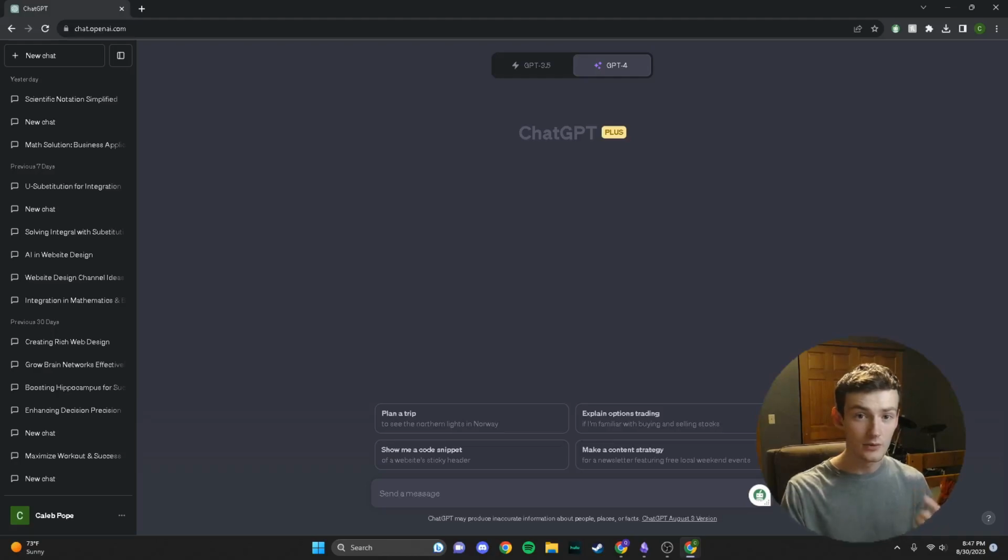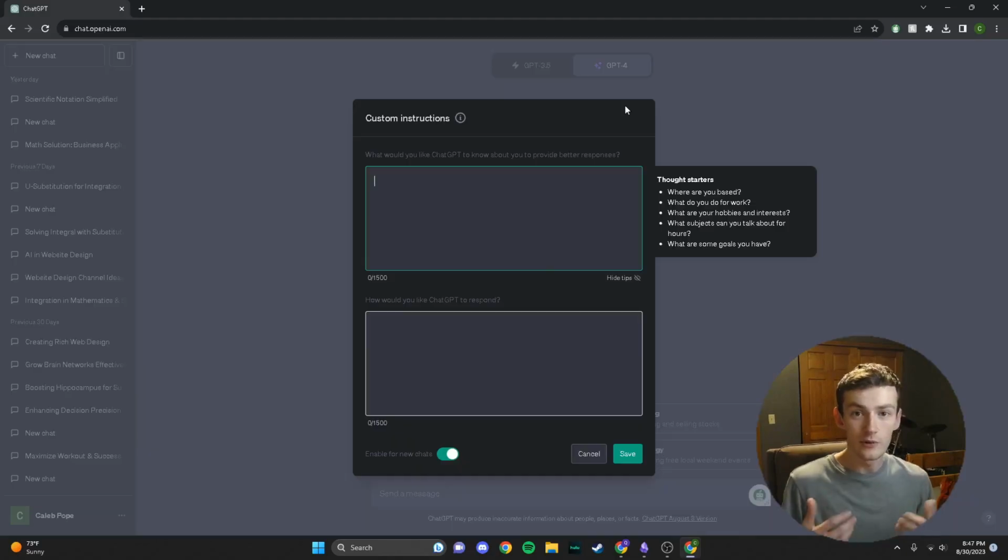Here at the bottom, we have your profile. You want to click on it and click Custom Instructions. Now when you open the instructions, you have two prompts. You have two paragraphs and you have 1,500 words each to give to ChatGPT, so you have a lot of options. And you'll see if you click on it, it will give you some instructions. It'll give you some prompts, some ideas that it can give you. And I really like these ideas, but we're going to split it up into two ways.